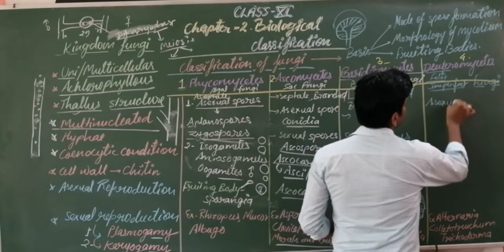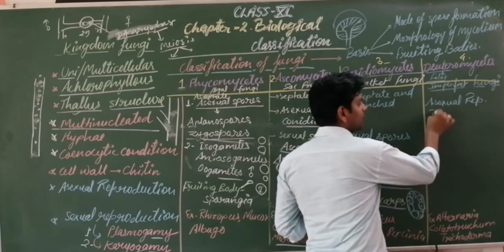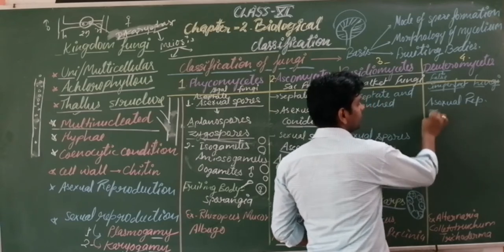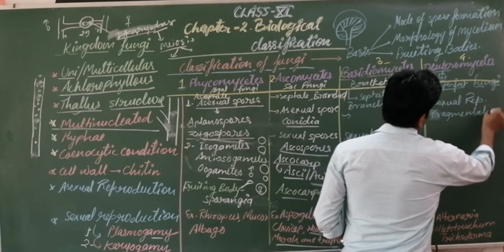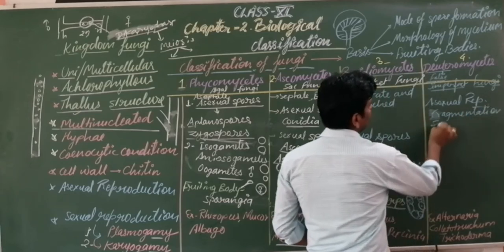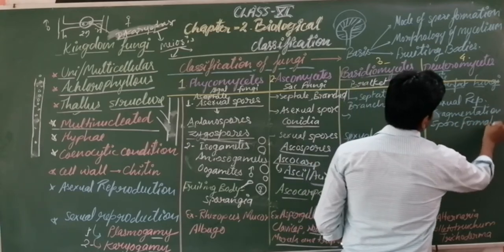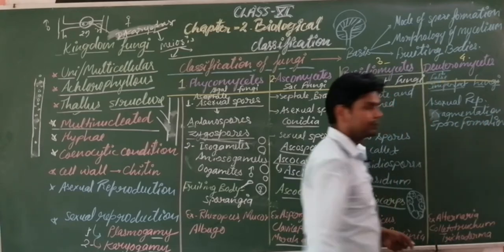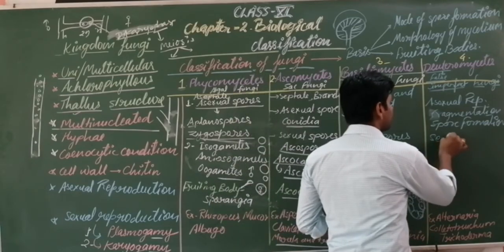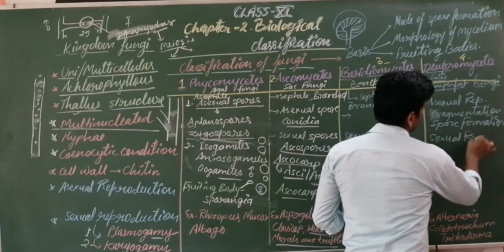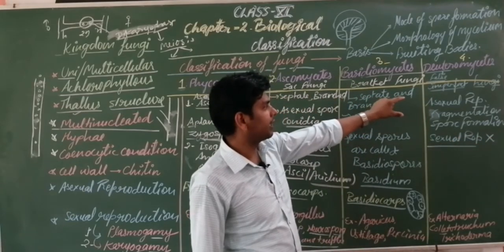Asexual reproduction is found by which process? Fragmentation, spore formation, etc. Only asexual reproduction is found; sexual reproduction is not found. That is why it is known as the imperfect fungi.